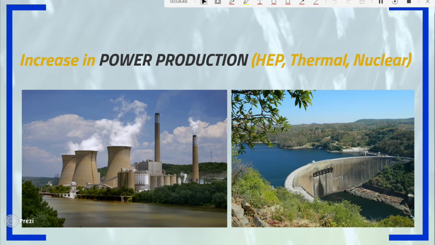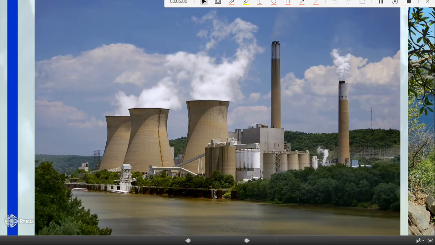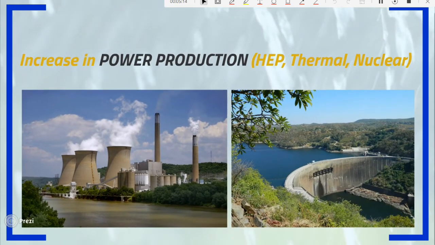Next up, we want to look at the increase in power production, especially production of hydroelectric power. We have thermal electricity and also nuclear energy. As you can see from the pictures right here, this is a nuclear power plant, and it needs a lot of cooling. So much water is diverted into these production plants for cooling the machines, and therefore there's going to be high demand for water as a result of this power production.